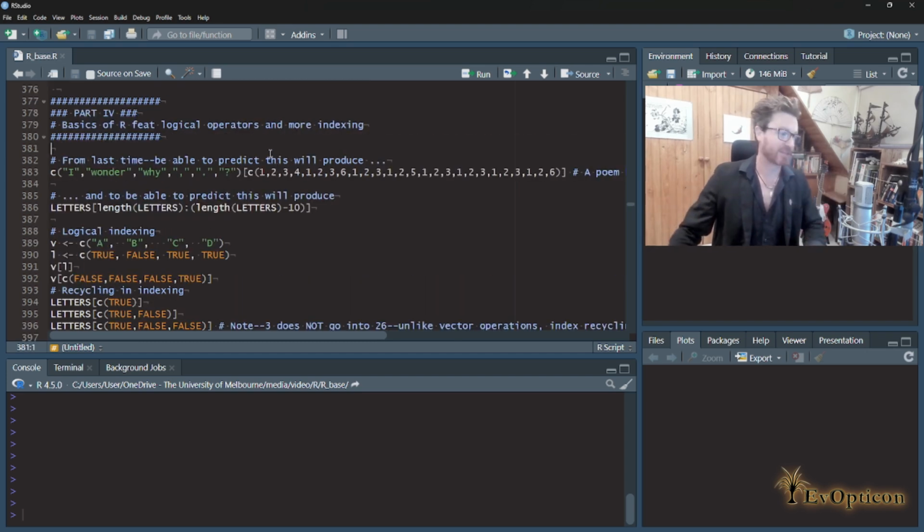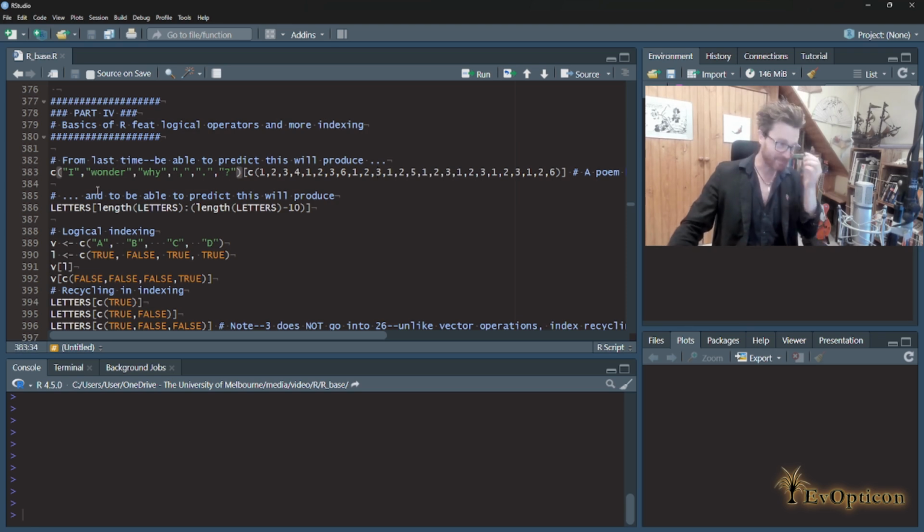Here are some exercises to check your understanding from what we've covered in the last few sessions, in particular the last one. You should be able to look at these 2 lines of code and predict what they're going to approximately produce before you run them. So, you want to get off and do that? All right, let's go through them.